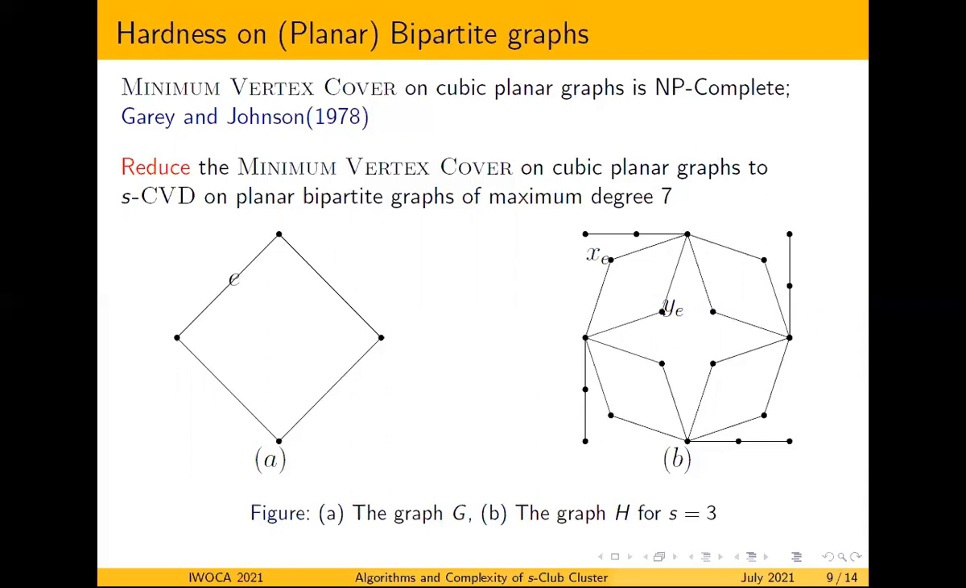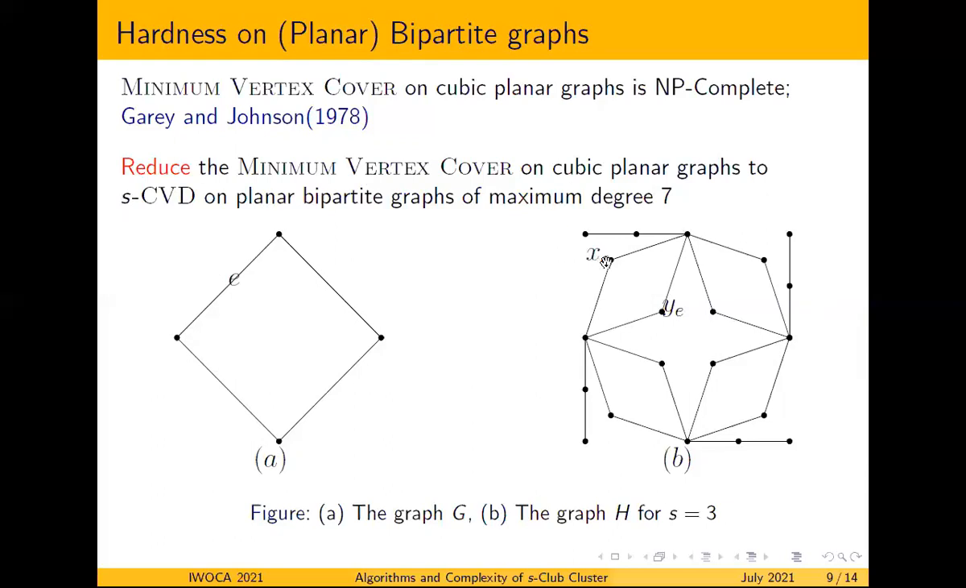And in the graph H, corresponding to each vertex in G, we attach a pendant path with S minus 2 edges. So here, for S equal to 3, we introduce some pendant paths with one edge, and we introduce another edge from the vertex in the graph G to one of the pendant vertices. So we obtain hanging pendant paths at each of these vertices in G, and then we introduce two different vertices corresponding to each edge E.